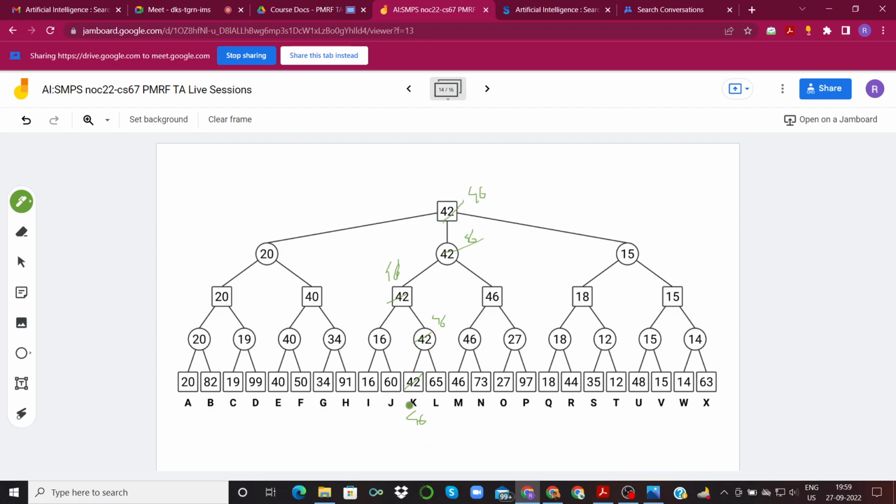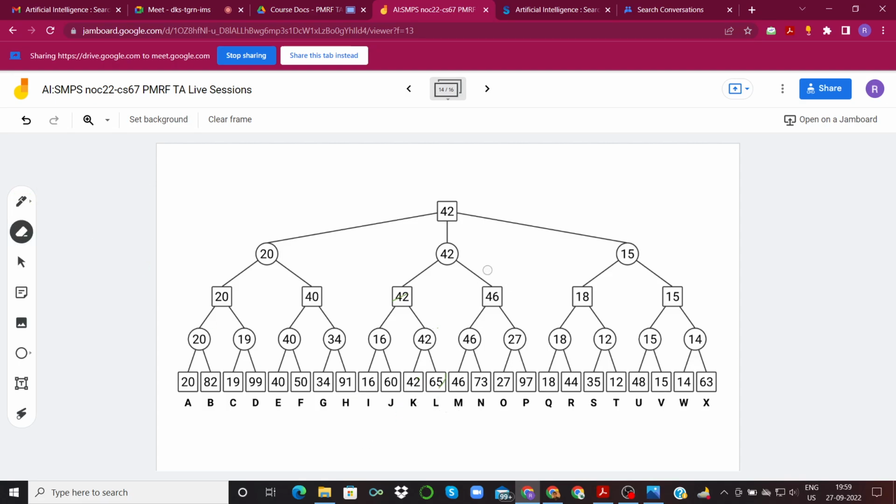So changing K would be favorable. And if we change L to 46, that won't do us any good because this will remain 42. So changing L is not favorable.